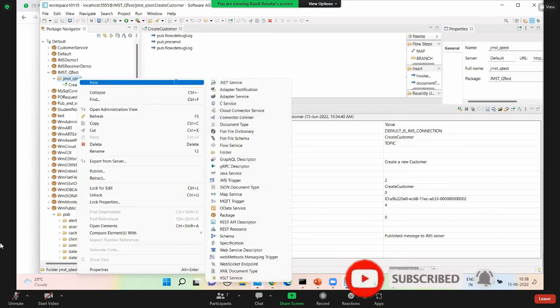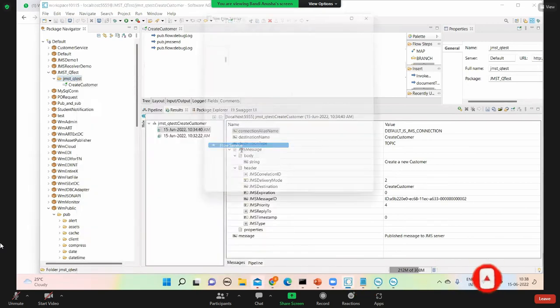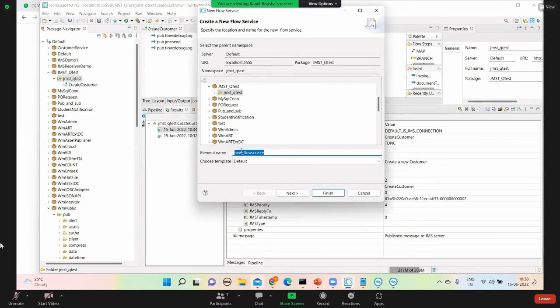I will create 3 handlers, receiver handlers. Basically, I'm talking about receiver handler underscore A. So this will receive create customer.